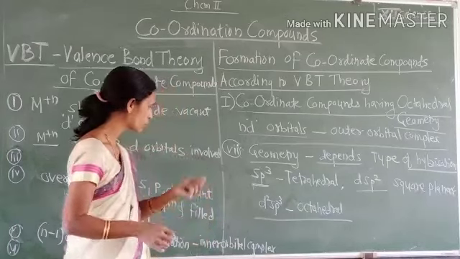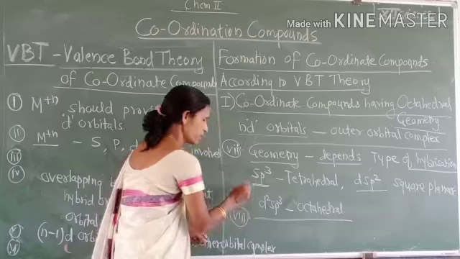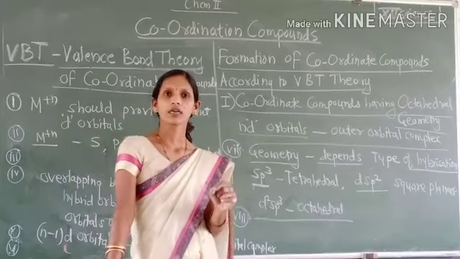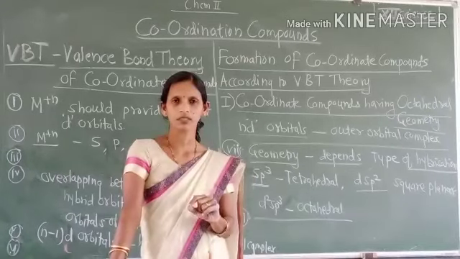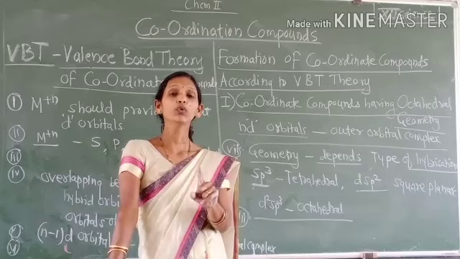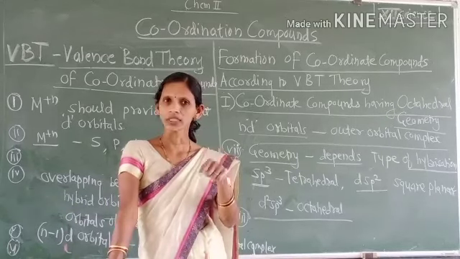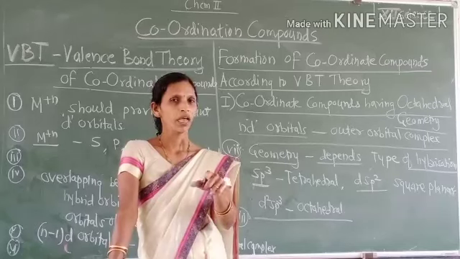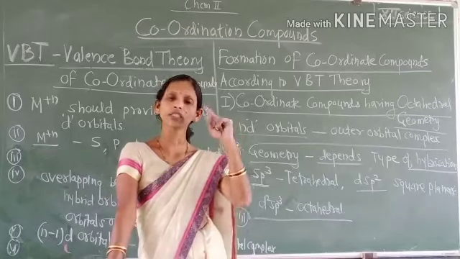Then one more postulate is there. See here, if the complex is a low spin complex, low spin complex formation takes place due to strong field ligands. You have to concentrate on this postulate, which will be explained in detail in CFT.